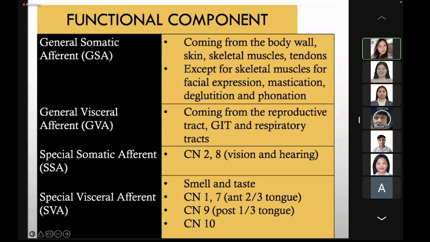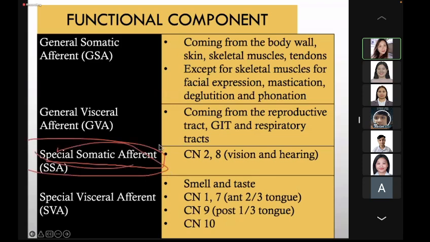Okay, for the vision, it is special. The functional component is special somatic afferent. Special somatic afferent for vision, and taste and smell are special visceral afferent.